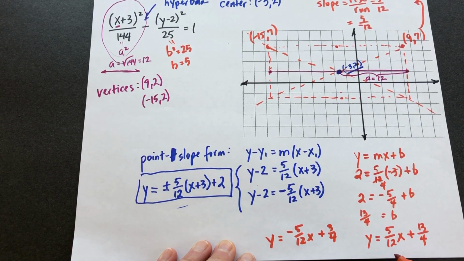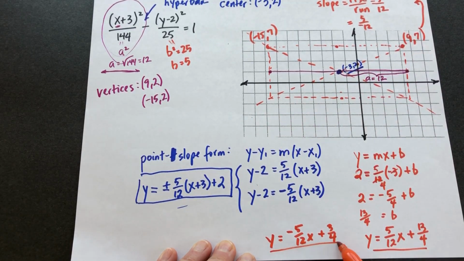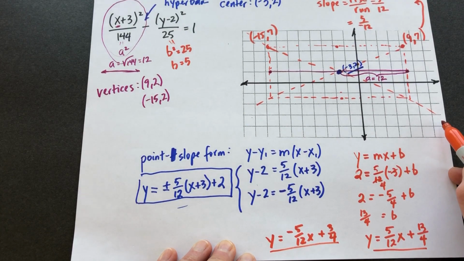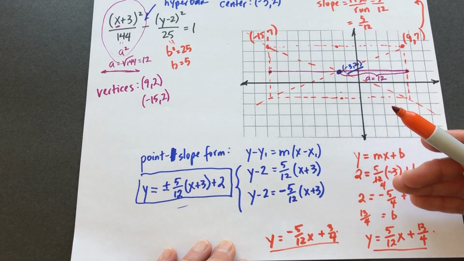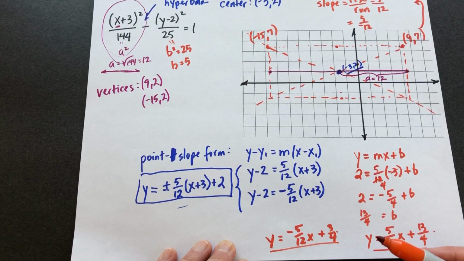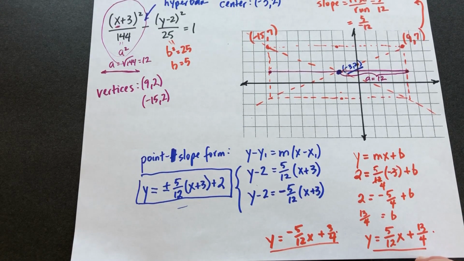All right, so this equation is my positive slope, and this is what you get for the negative slope. So WebAssign will accept any of these forms. I checked it out. Just make sure you are giving them what they're asking for. You type in the one with the negative slope first, and then the positive slope. So we're done here, except we need to figure out the coordinates of our foci.